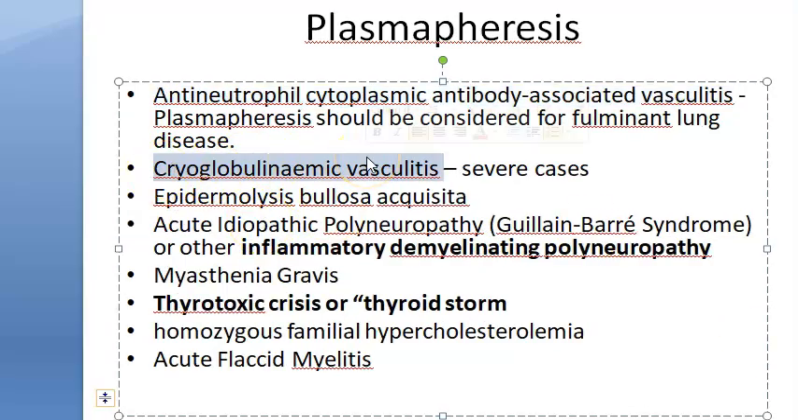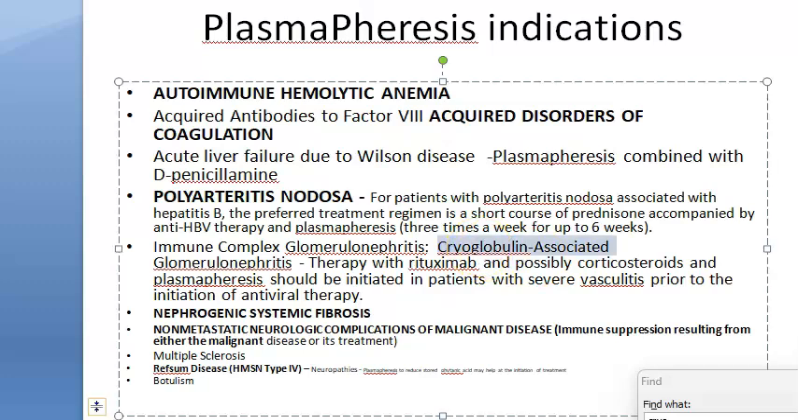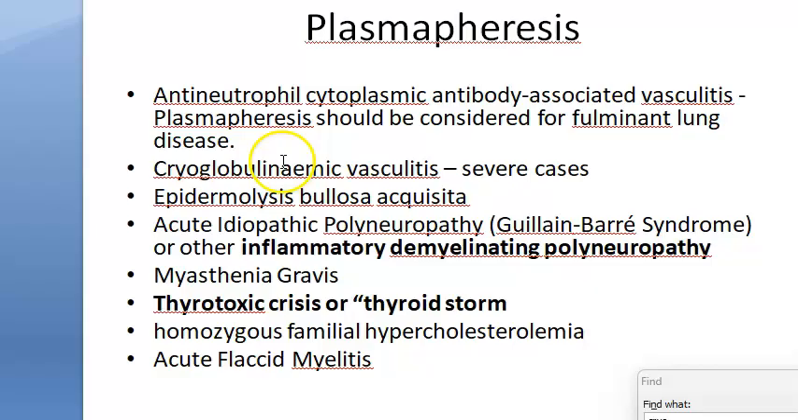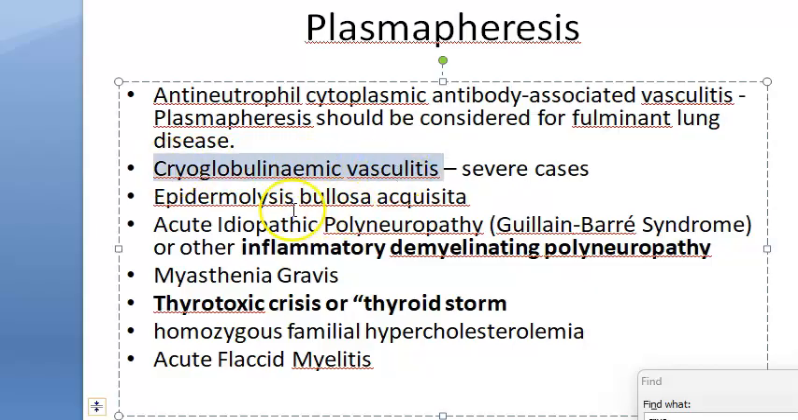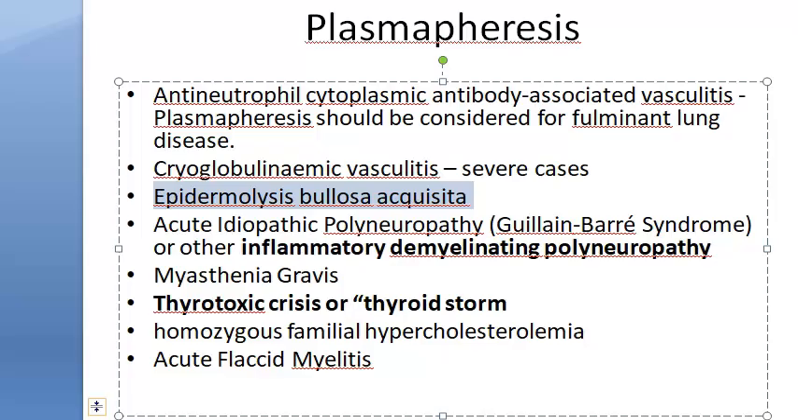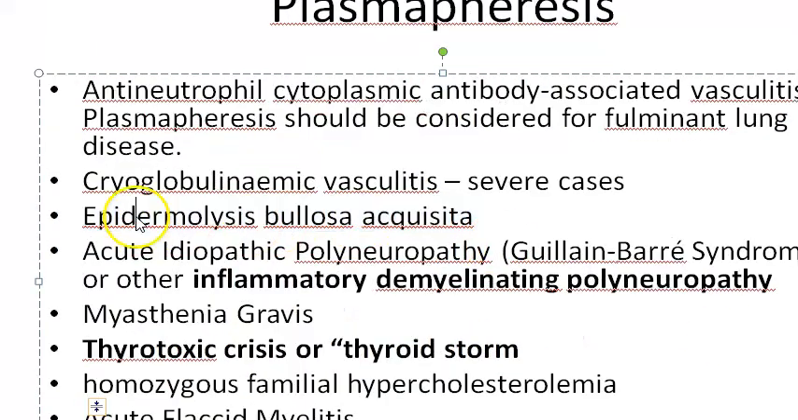Cryoglobulinemic vasculitis. I think we already saw this somewhere. Do you remember? Let's go and check. Some cryoglobulin associated glomerular nephritis. Now they are talking about what? Cryoglobulinemic vasculitis. Okay, then epidermolysis bullosa acquisita. Something to do with skin, right?